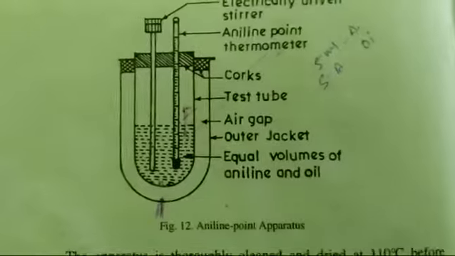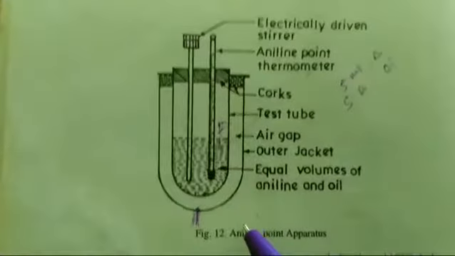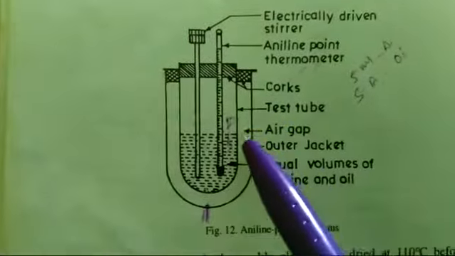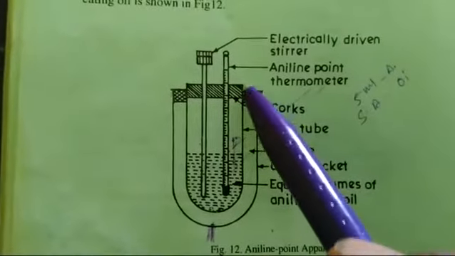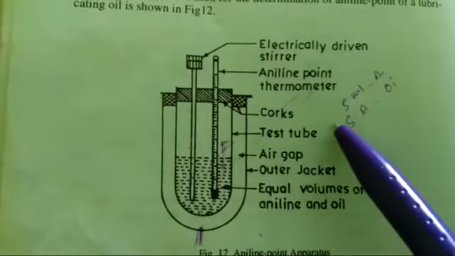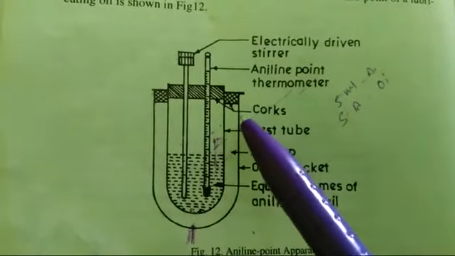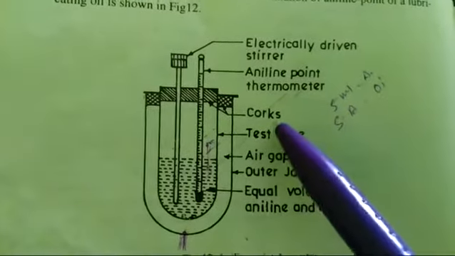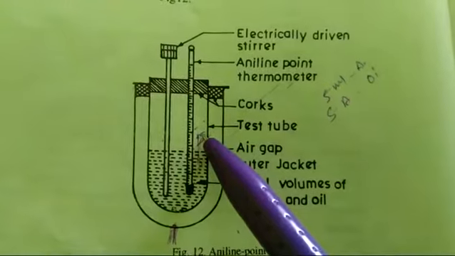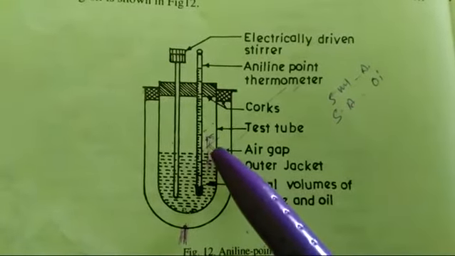We determine the aniline point using the aniline point apparatus. In this apparatus, in a test tube we put 5 ml of lubricant oil or fuel and 5 ml of aniline.